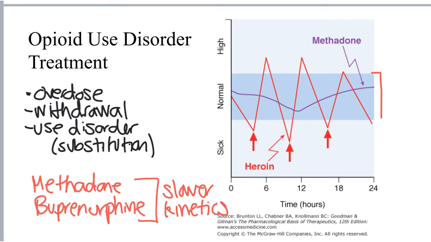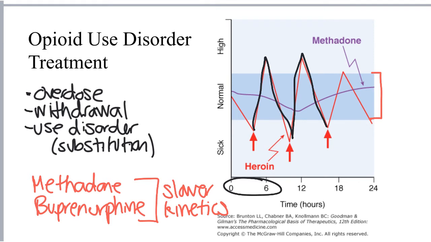This is opposed to heroin, which has very rapid on and offset kinetics, and therefore individuals go from feeling sick to feeling high in a matter of just a few hours. On the other hand, methadone can be taken just once a day in most cases, and drug levels can be maintained in a normal range for that 24-hour period of time.